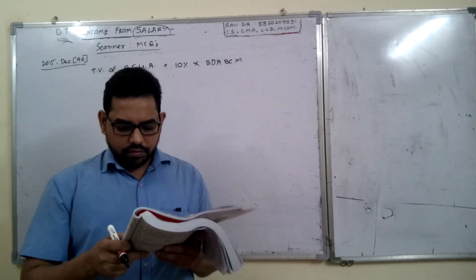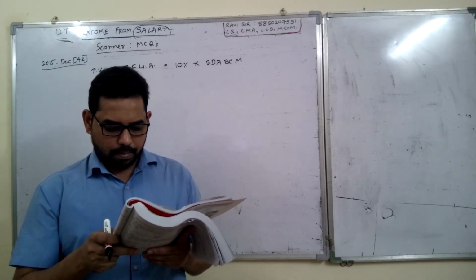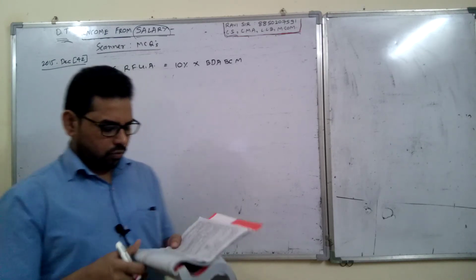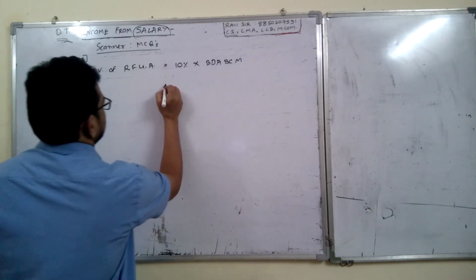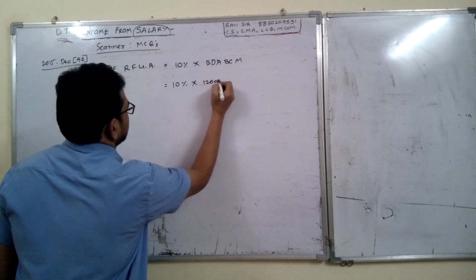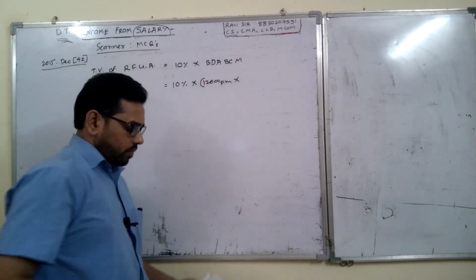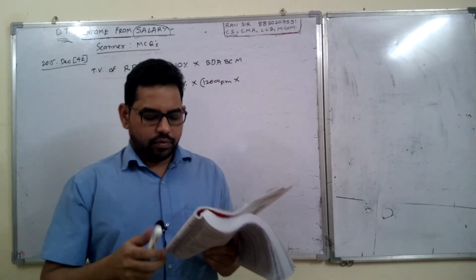So BDA BCM will be the salary of 12,000, since only basic salary is given. So 10% into 12,000, but this salary is per month, and he joined from which date? 1st July.